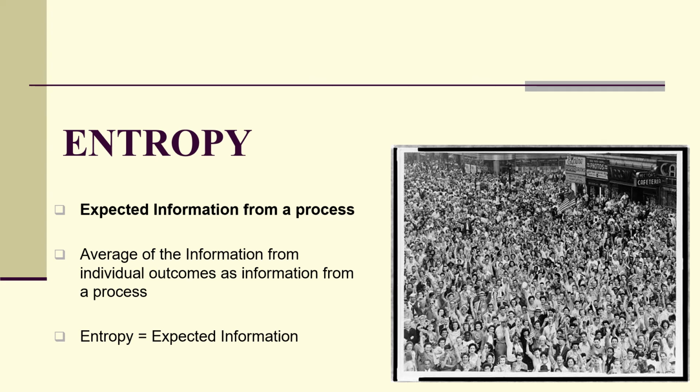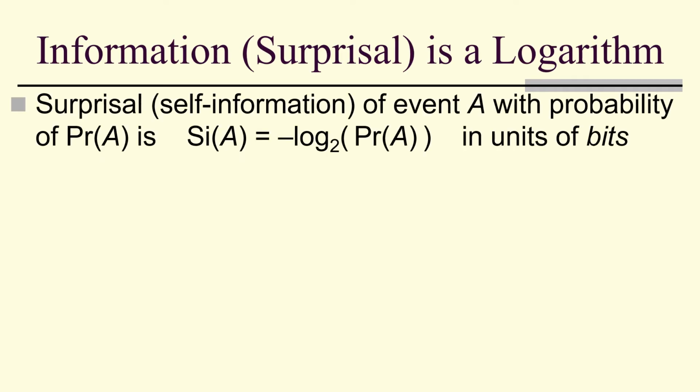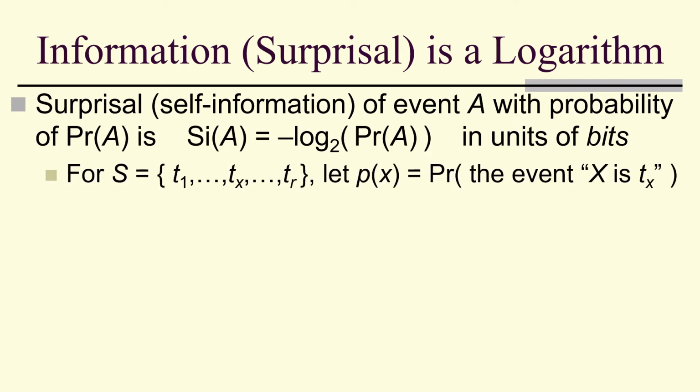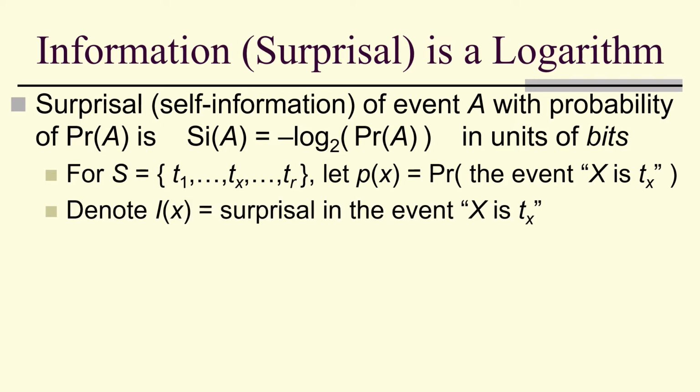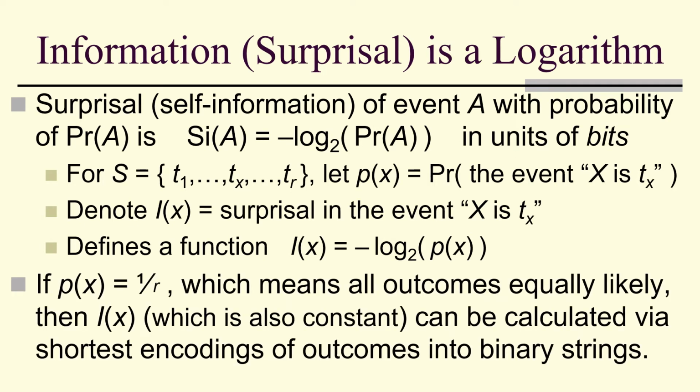Entropy, expected information from a process. So information, or surprisal, is a logarithm. In particular, for event A, the surprisal of A is the negative log base 2 of the probability of A, in units of bits. For a sample space S with probability distribution small p, I of x is the surprisal in the event x, the outcome of x. It defines a function I of x equal to negative log base 2 of p of x.